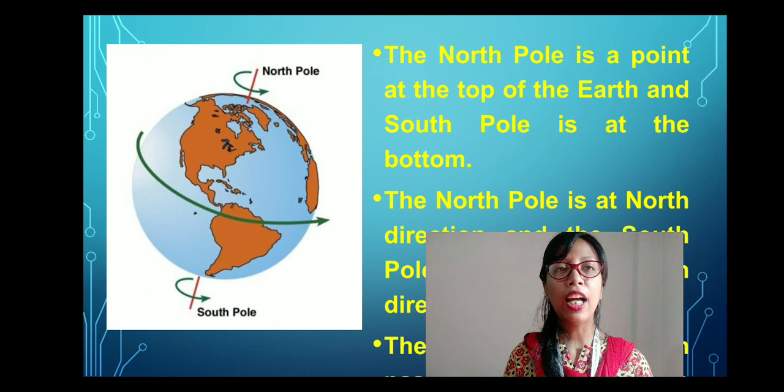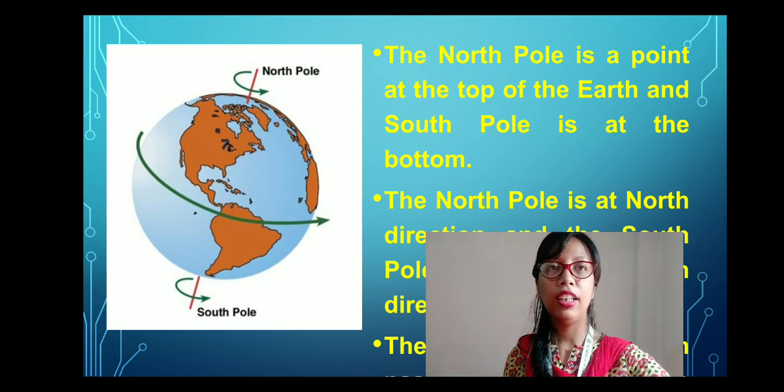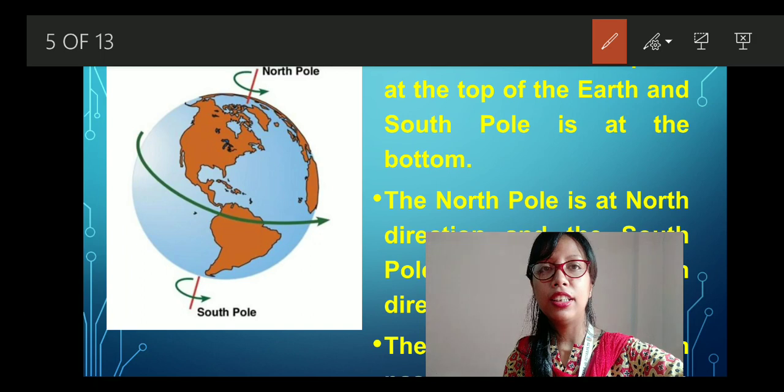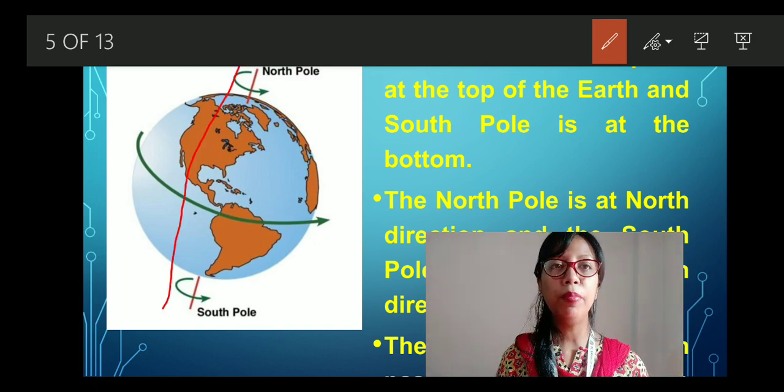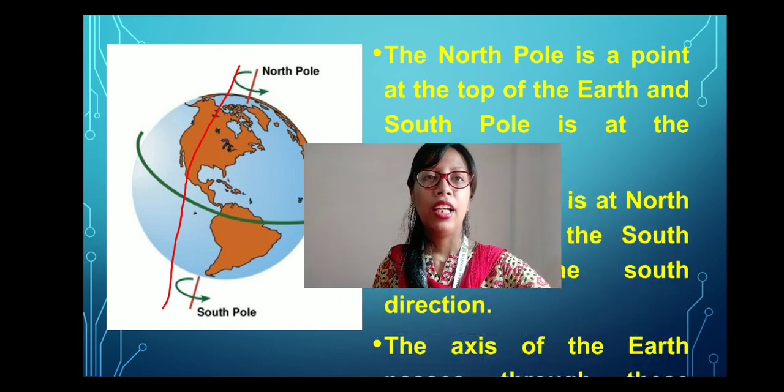Clear? Now, these two poles are the important poles of our earth. The axis of our earth passes through these two poles. As you can see on the screen, this is the axis which is passing through the North Pole and the South Pole.